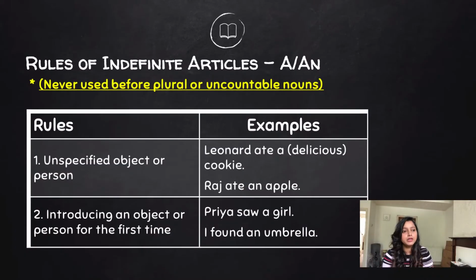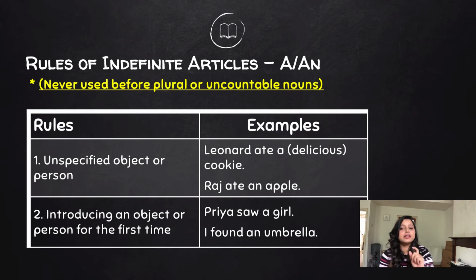Rule number 2, when you are introducing an object or a person to the listener for the first time. For example, if I tell you, Priya saw a girl. So I just introduced the fact that Priya saw a girl. I introduced a girl to you. You of course know who Priya is, right? Which is why I just said that Priya saw a girl.